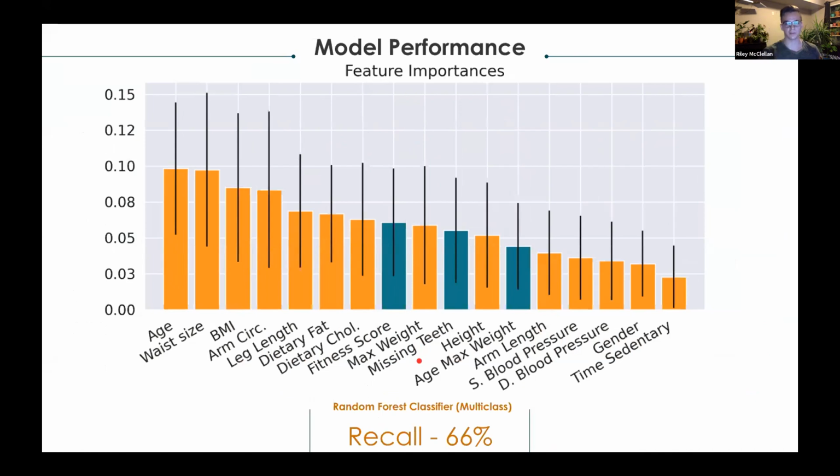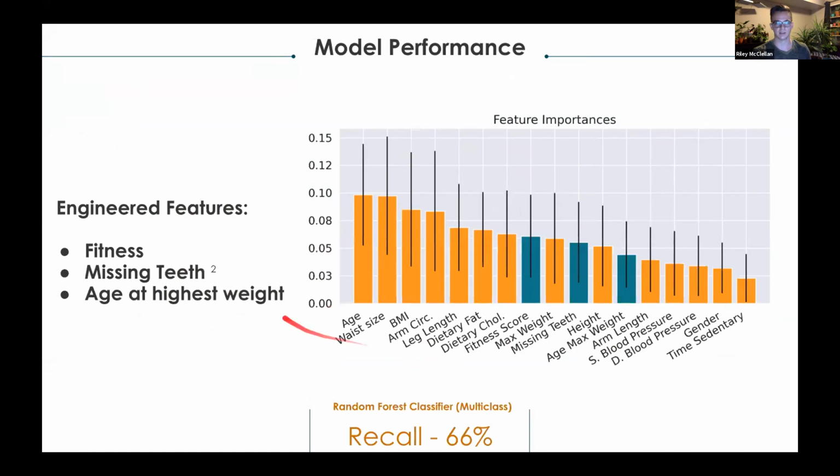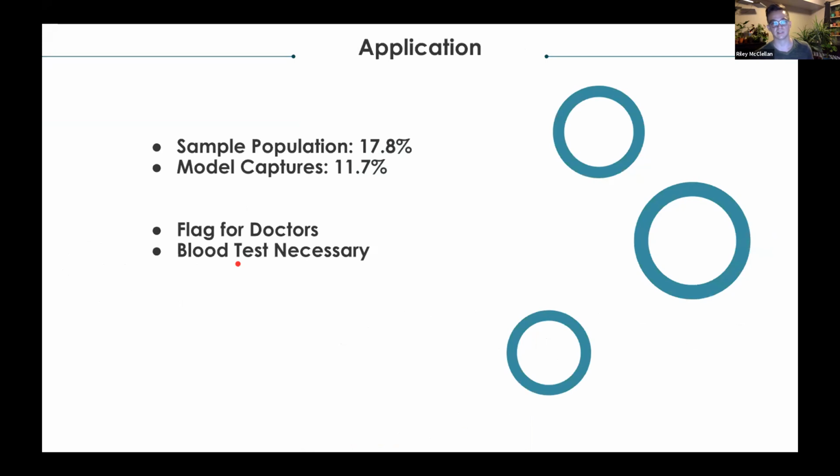In the final model, I had 3 engineered features, and I was able to get a recall of 66%. Those engineered features were fitness, missing teeth, and the age at which they had their highest weight. Recall just means that it's capturing 66% of all the people that actually had high cholesterol. And that might seem like a bad test score, but it's pretty useful in a doctor's office. So the sample population had 17.8% prevalence of high cholesterol, and the model was able to capture a majority of those. But this does not replace the need for a blood test or a doctor.